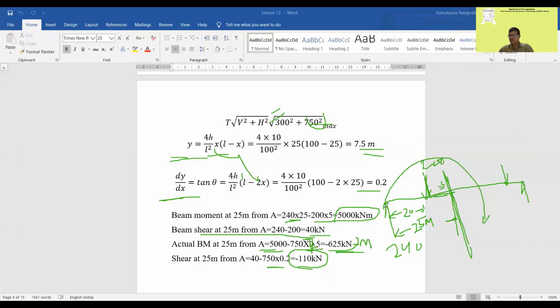And then you can find the maximum tension, which is nothing but the square root of V square plus H square. Okay. So with this we'll conclude today's class on the cables with the 2-hinge girders.